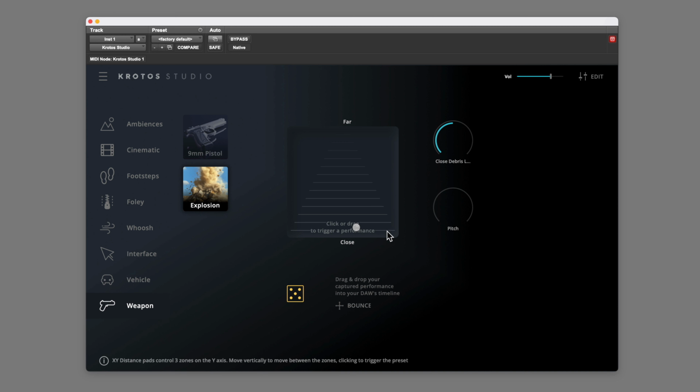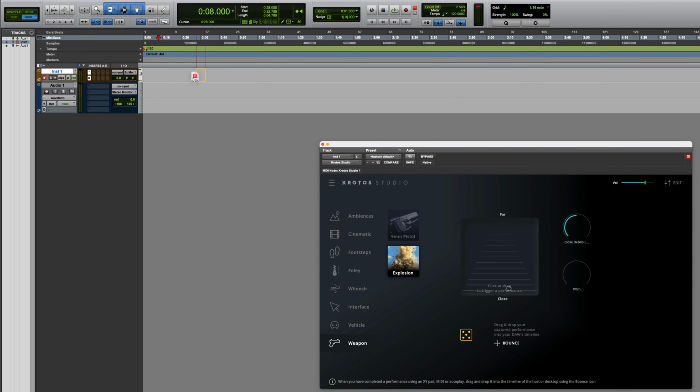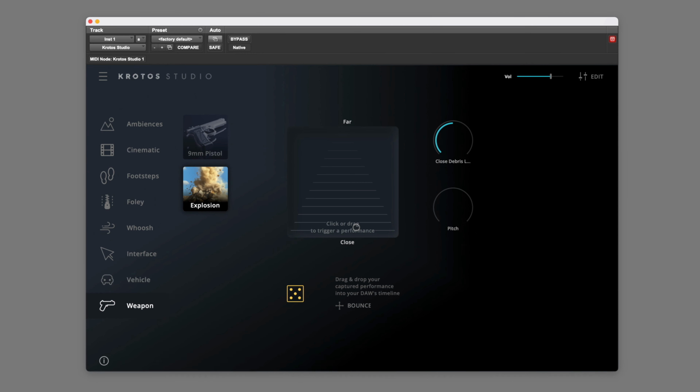And having triggered those sounds, I can click on this bounce option here, drag this to a track, and you can see that's now a piece of audio. Let's see what else we have in the Genesis sound pack.